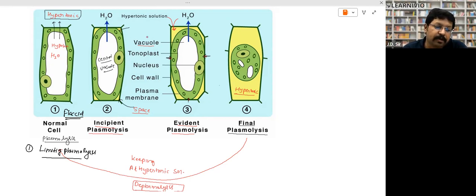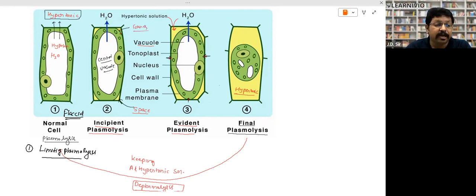Now what will happen if we increase the concentration of the solution? The solution is more hypertonic. What will happen now? Further, the movement of water will take place from the vacuole to outside. And this time, what will happen in these corners?